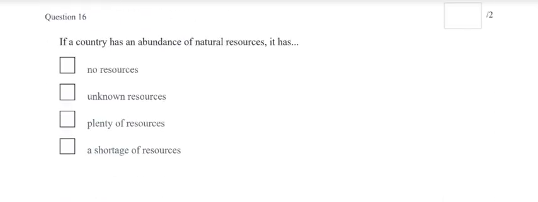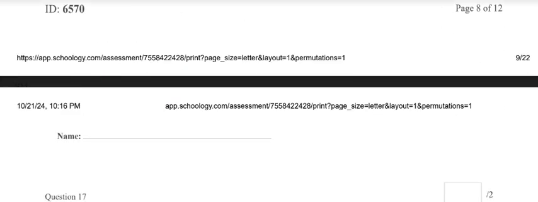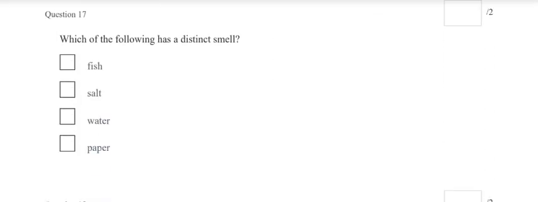Number 16. If a country has an abundance of natural resources, it has no resources, unknown resources, plenty of resources, or a shortage of resources. Number 17. Which of the following has a distinct smell? Fish, salt, water, or paper?